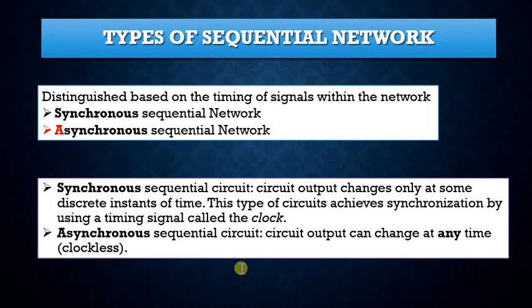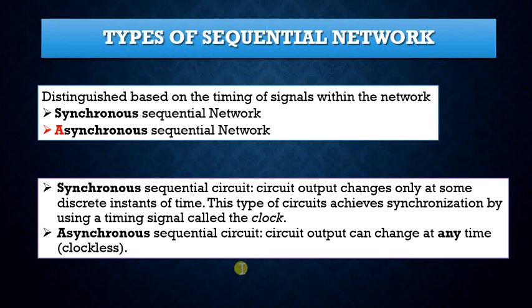A synchronous sequential network is one in which its behavior is determined by the values of the signals at only discrete instants of time. These networks typically have a master clock generator which produces a sequence of clock pulses.